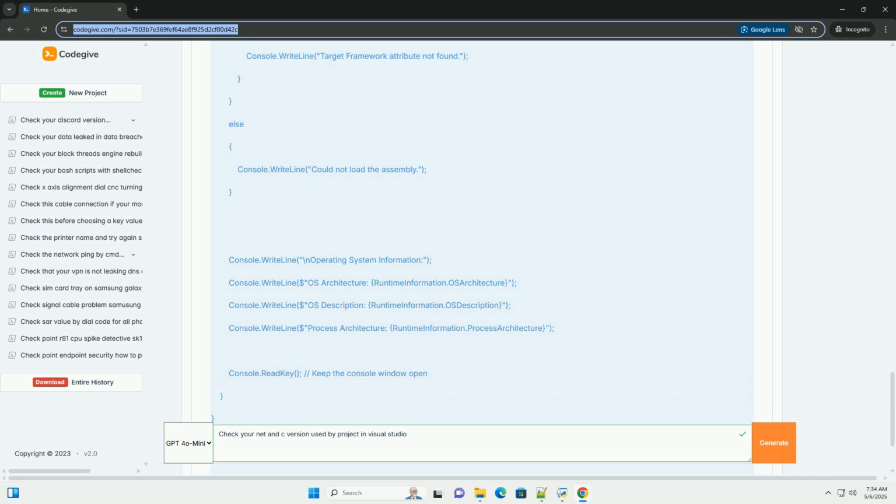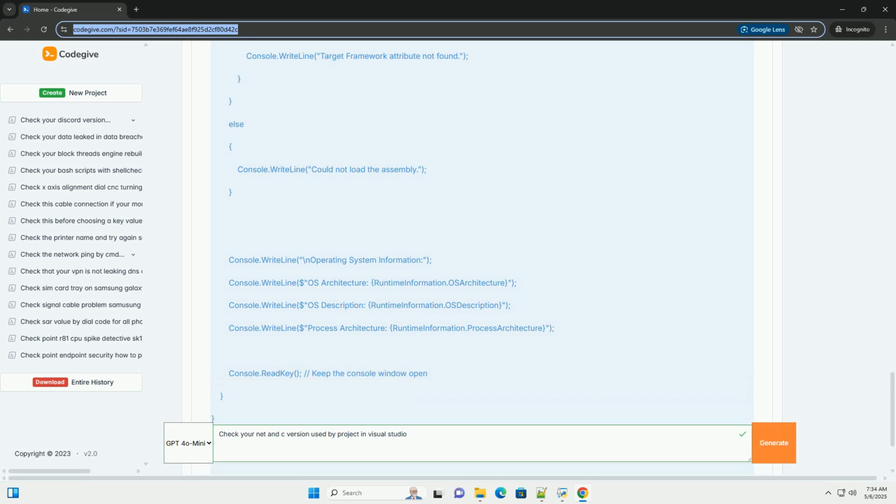TargetFrameworkAttribute.FrameworkName gives you the actual target framework string, for example .NETFramework,Version=v4.8, .NETCoreApp,Version=v3.1, or .NETFramework,Version=v4.7.2.